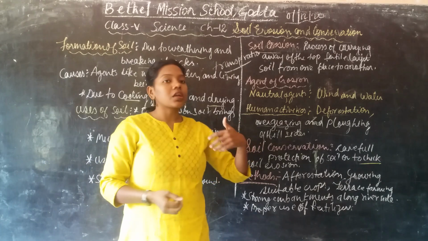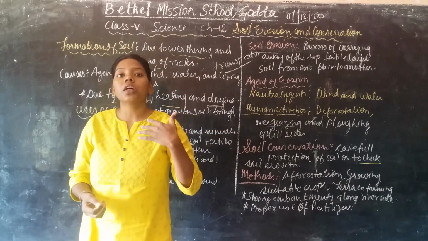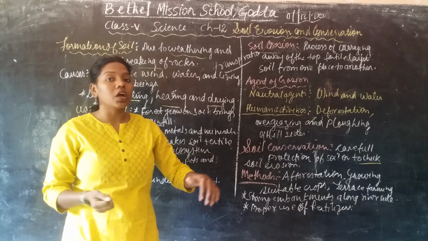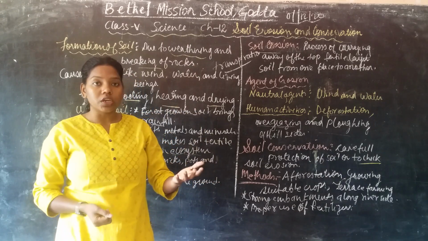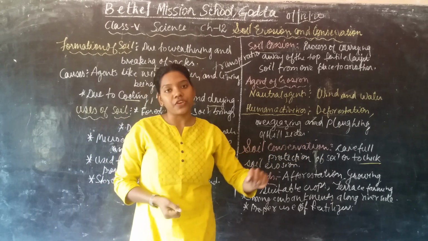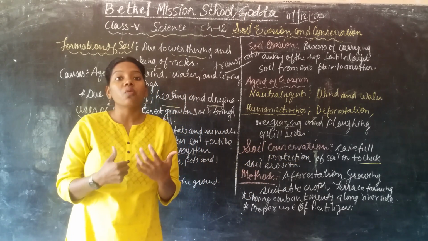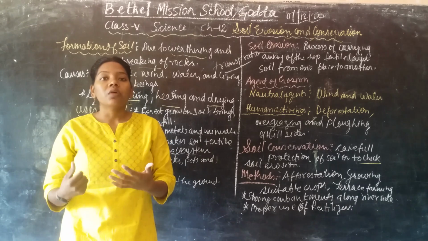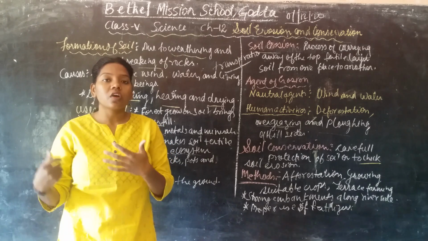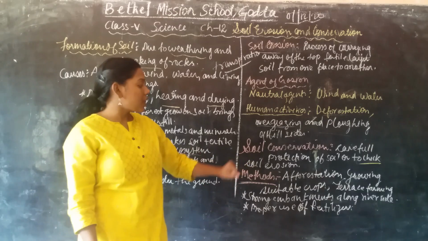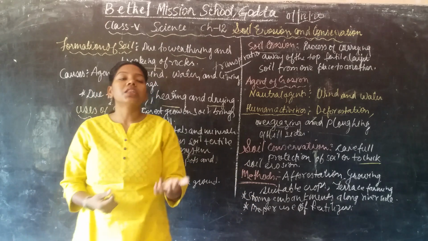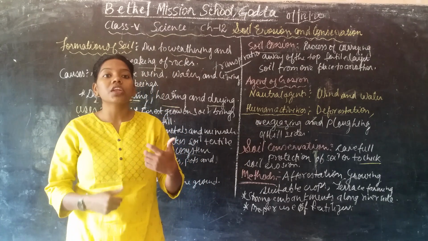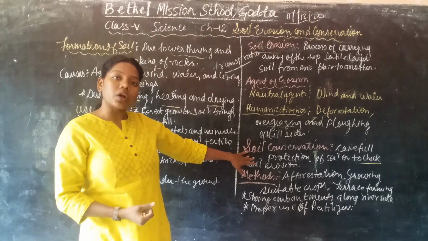So that is careful protection. That means protecting the soil from erosion or different pollutions. That is called soil conservation. That means how we can protect the soil, how we can prevent it from soil erosion or different agents, or from different dangerous or hazardous things. There are various methods or processes through which we can protect the soil.